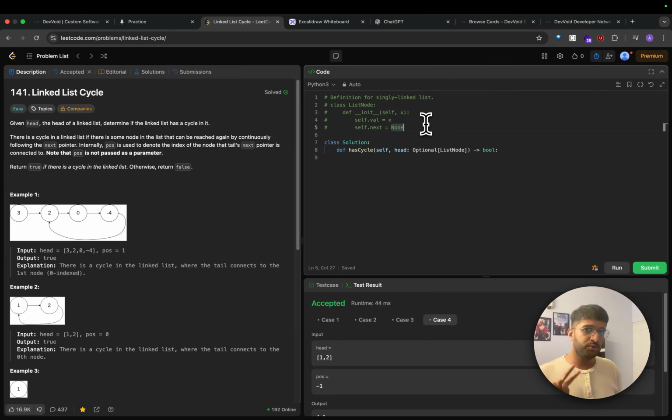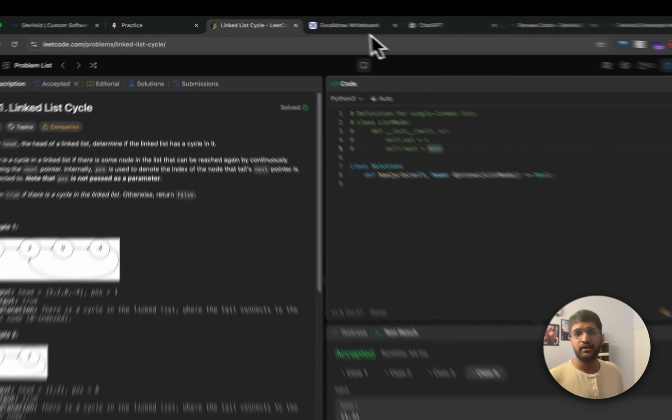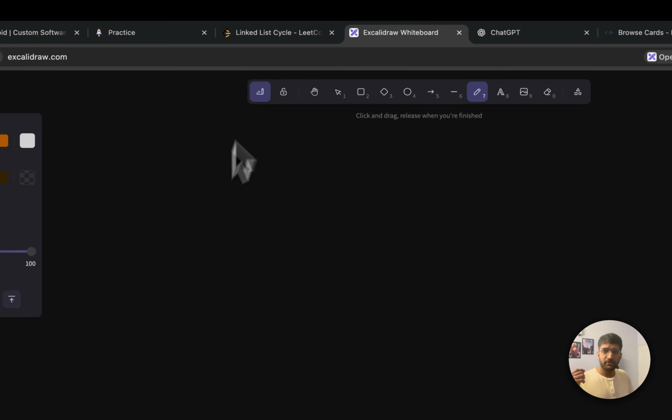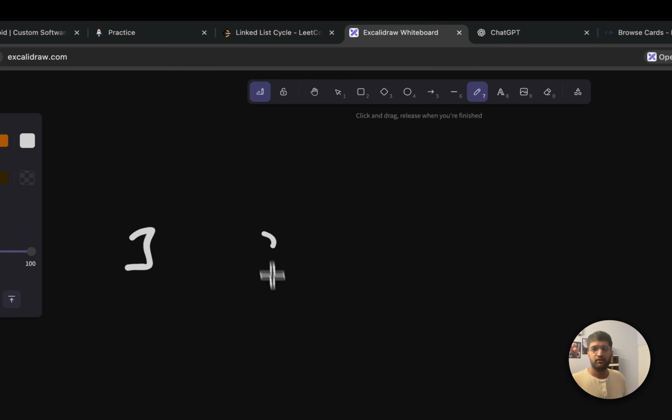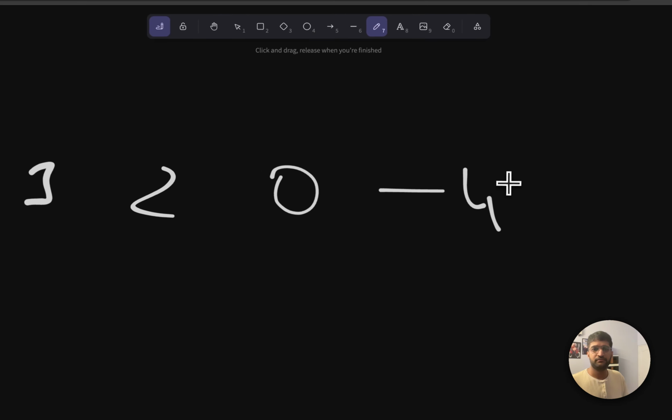But I will be talking about 2 only, the more optimal solutions. The brute force one, I'm going to completely ignore for this one. If you want to explore that, I would definitely say use AI for that. But I'm going to talk about the more optimized solutions right now, so let's quickly dive into the whiteboard. Look at the first problem statement, that is 3, 2, 0, and minus 4.